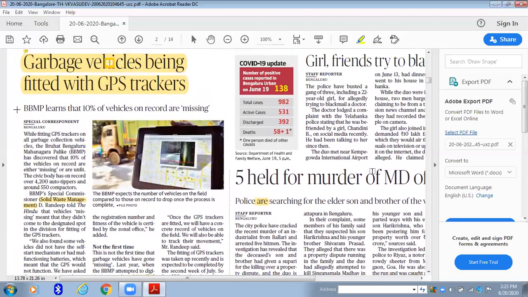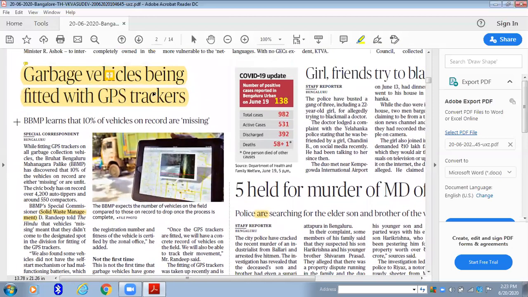All right. Now moving on to this one. Garbage vehicles being fitted with GPS trackers. And this is one kind of article I'll tell you about. Some of the articles, by seeing the heading, you can straight away put under your syllabus. By seeing that heading in the news, you can classify yourself, okay, this news falls under which part of my syllabus. Articles like this especially have this keyword, solid waste management. So you have a particular syllabus point in your third paper, that is the economic development and environment paper, where you have one subtopic on solid waste management. So whenever you read these kinds of articles, just take out the fodder points from them.